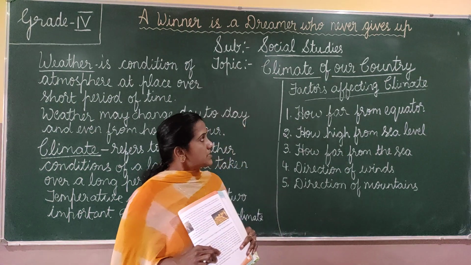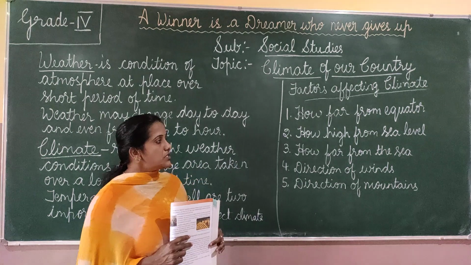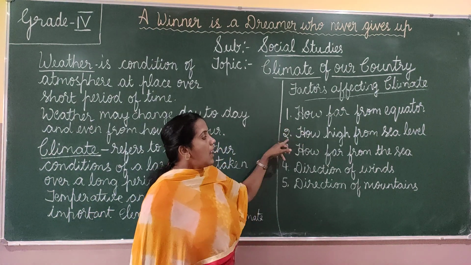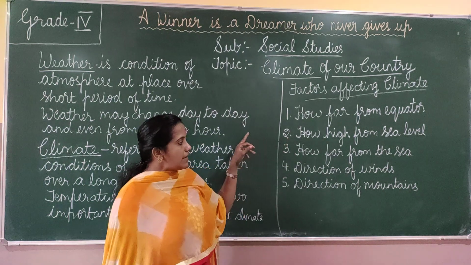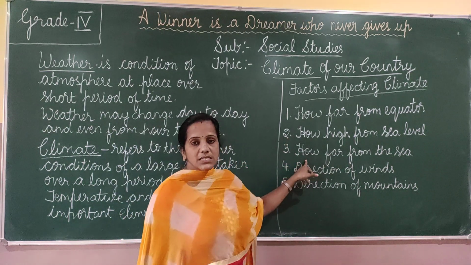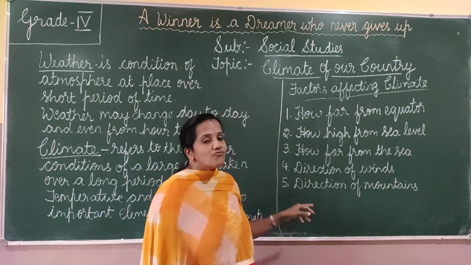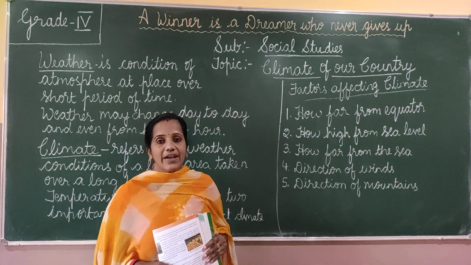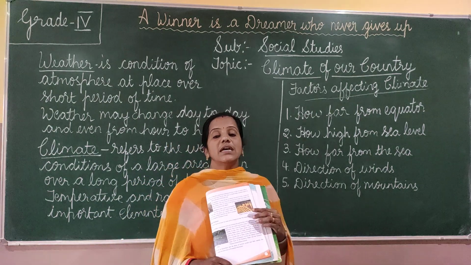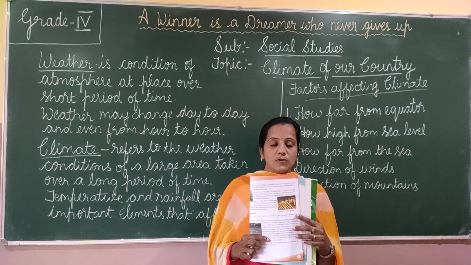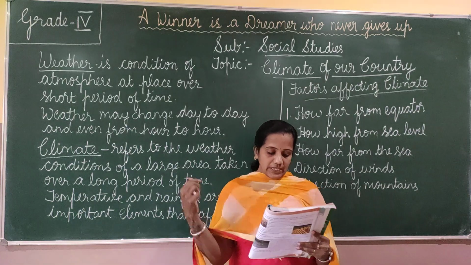So which are the factors that affect the climatic condition? That is how far it is from the equator, how high it is from the sea level, how far it is from the sea, direction of winds, and direction of mountains. These are certain factors which affect the climatic condition of a place. Next we'll move on to the seasons of India.